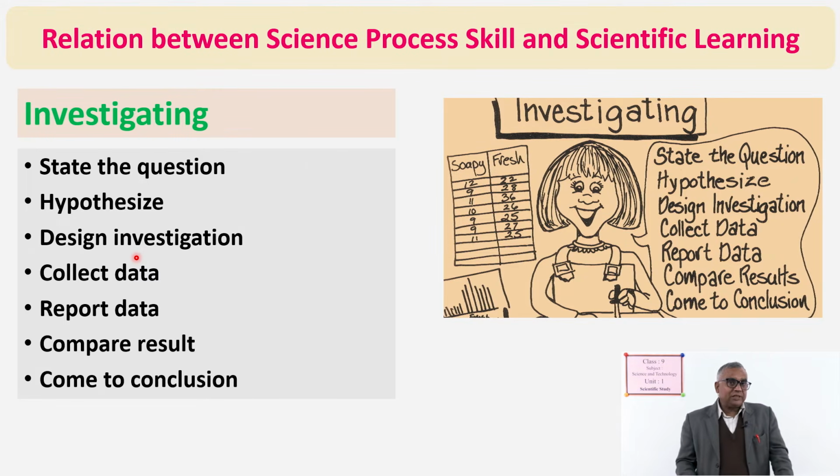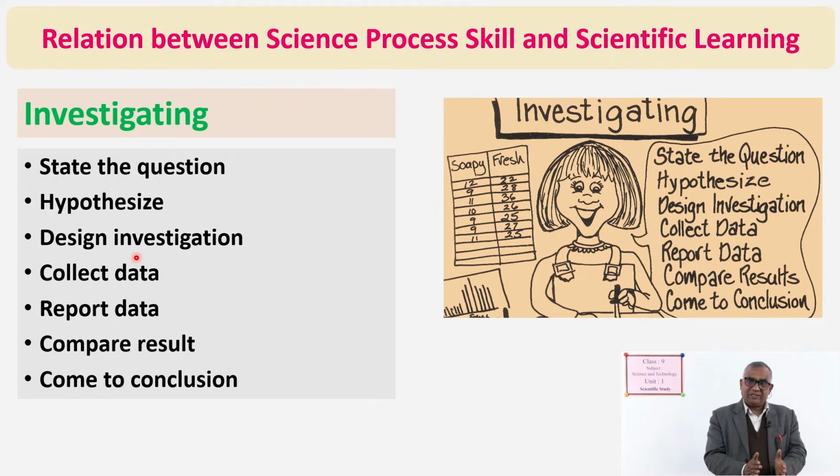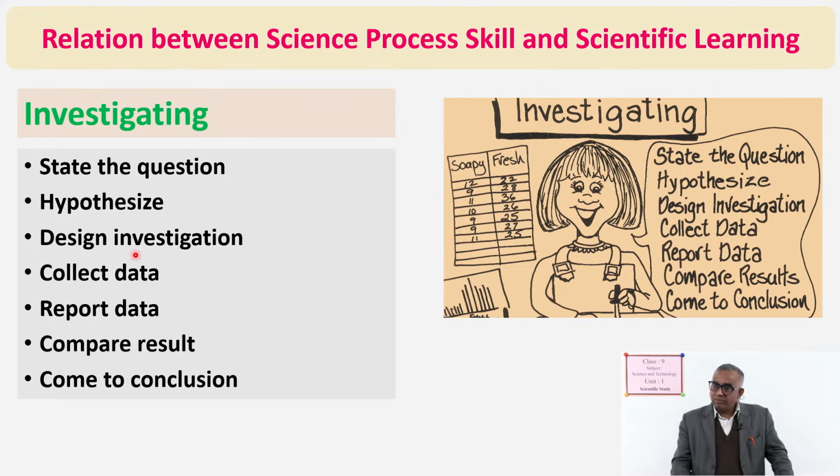Without science process skills, scientific studies and scientific learning cannot be done. In fact, scientific learning and science process skills are part of scientific studies, and they are interrelated. Without one, the other is incomplete.